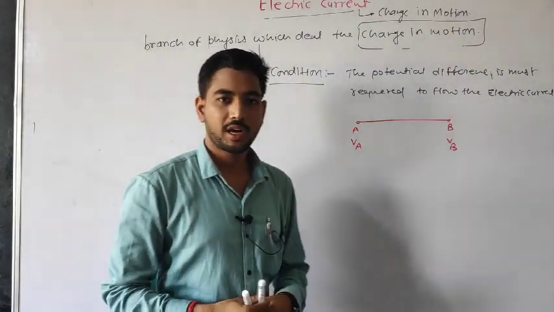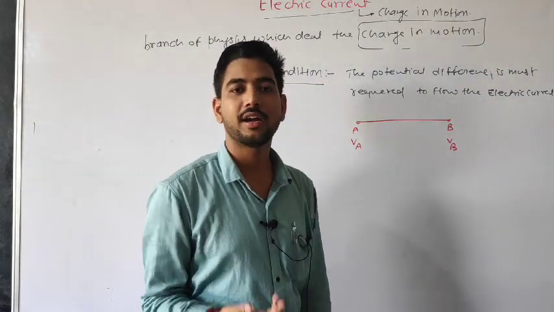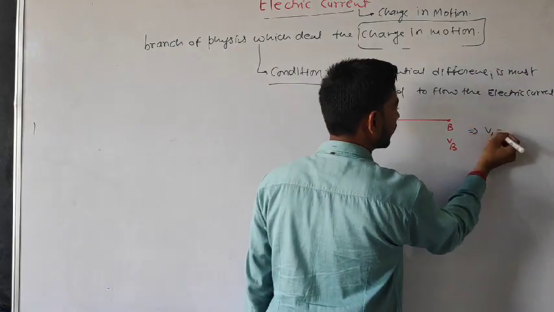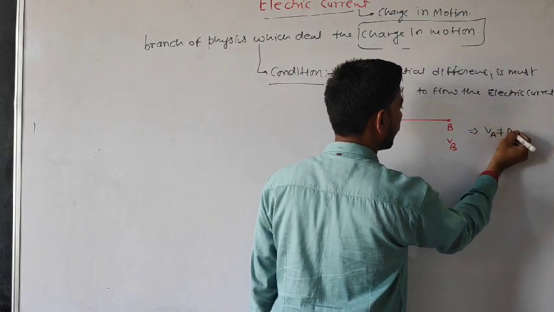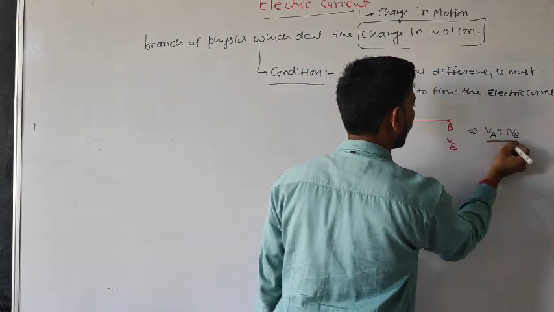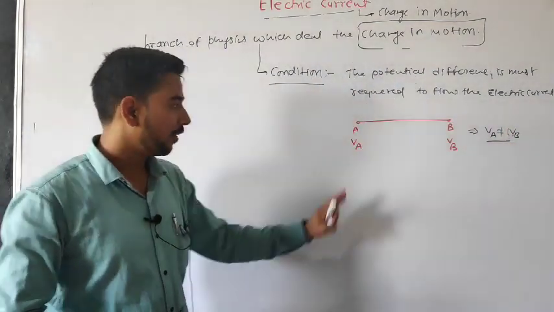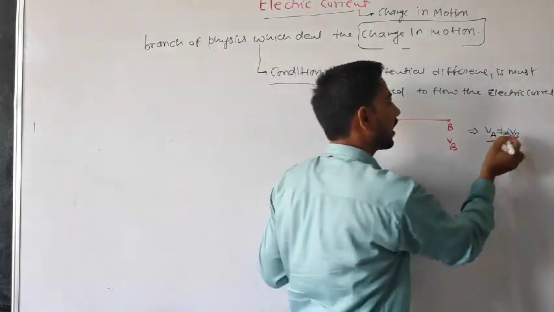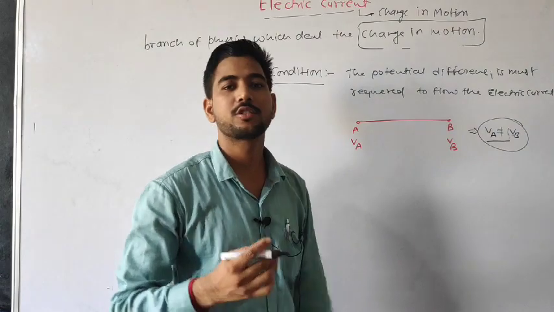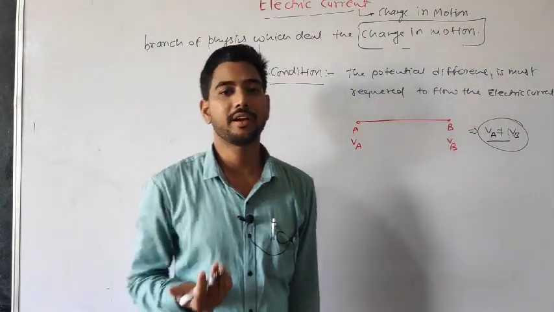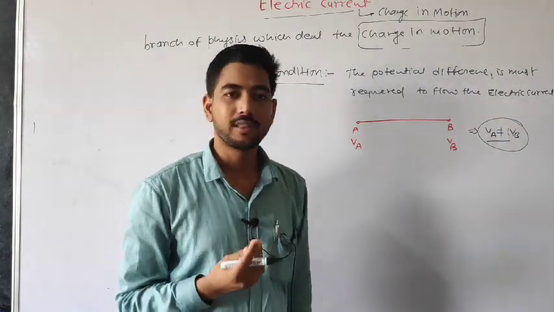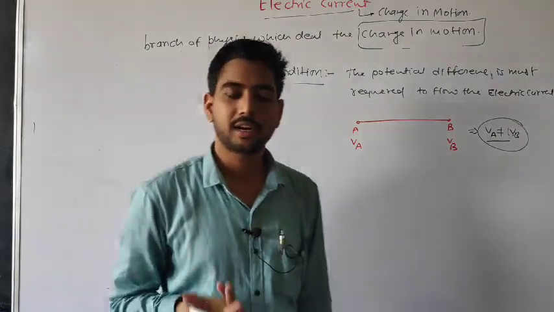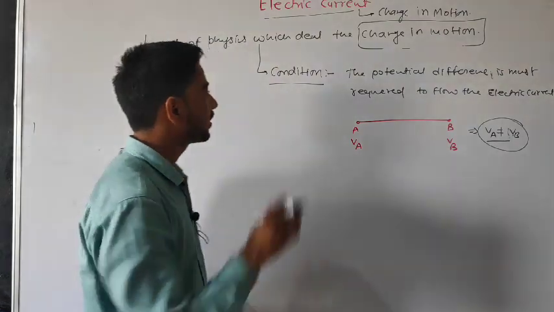You want to flow the current in this conductor, then what is the condition? The most important condition is that the voltage of A is not equal to the voltage of B. Both should be different. If the voltage of A is equal to the voltage of B, then current will not flow. So this is the condition to flow the current in any conductor. Always remember, when there is a voltage difference, then it is possible to flow the current, otherwise current will not flow.